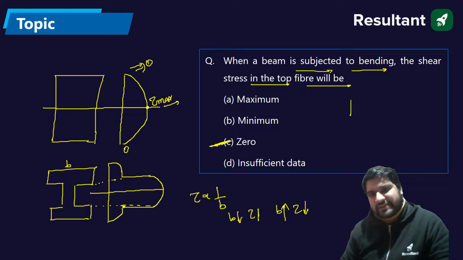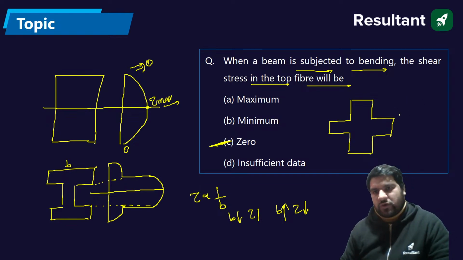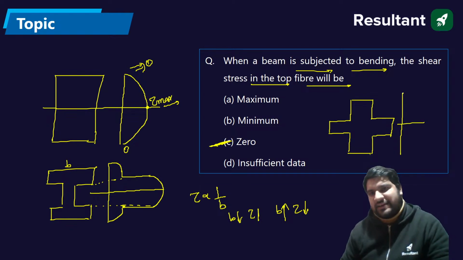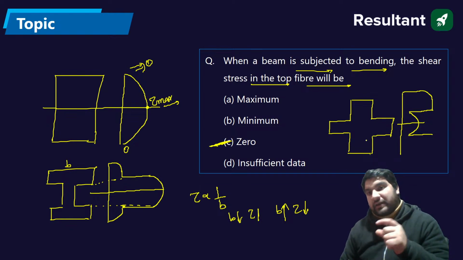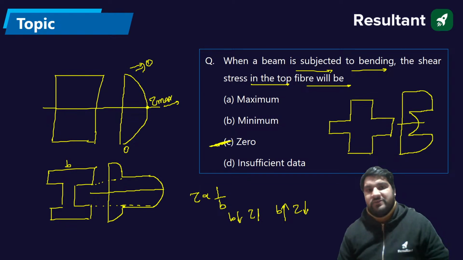If I am taking the plus section, I want the variation, guys. At the top the breadth is less, which means shear stress will be more, up to this junction. Now the B width is more, so shear stress will be less, up to this portion. Now there is again a lower B value, so the shear stress will be low. This will be the variation.